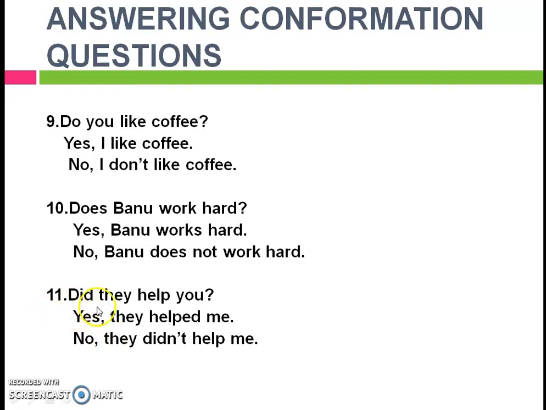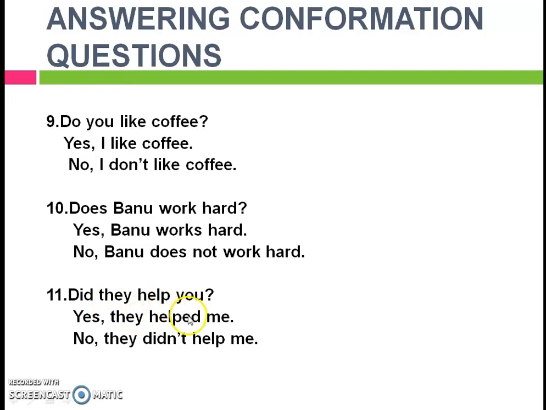Eleventh example, did they help you? Yes, they helped me. No, they didn't help me. Here also you can observe, for the sake of did, I have used the past tense form of the main verb: help, helped. Whenever you are answering for the did form of question, you should remember that you should not follow the did in the answer.